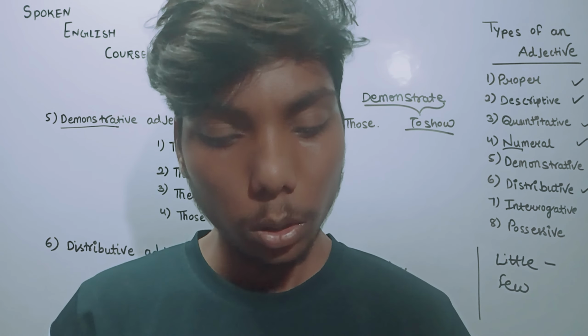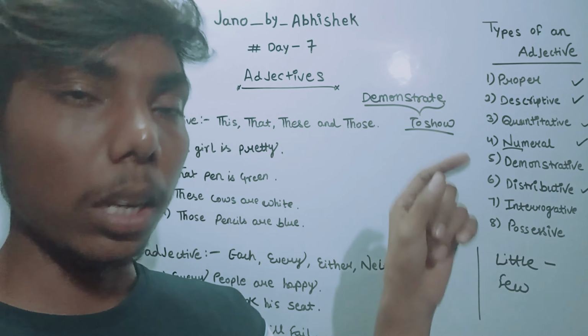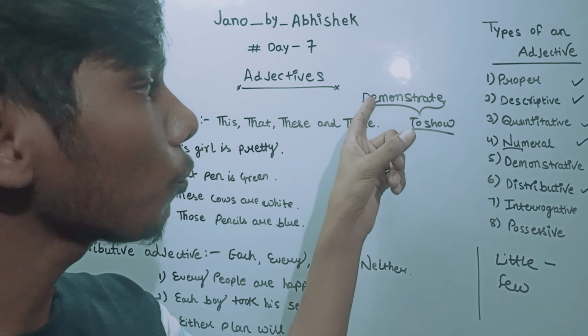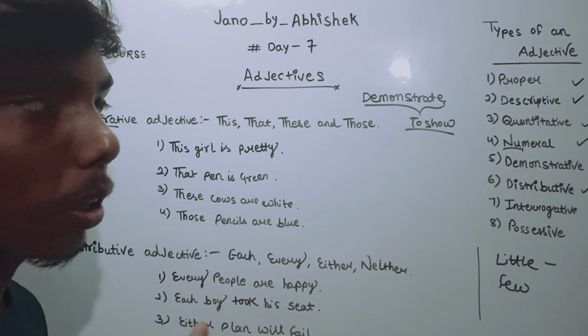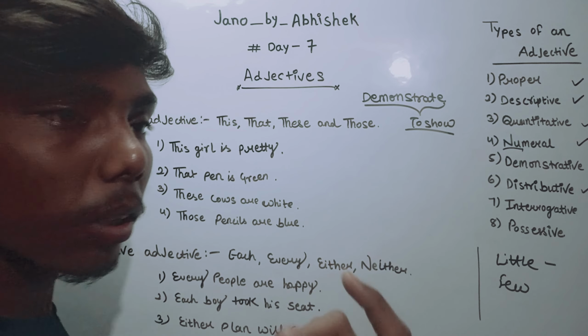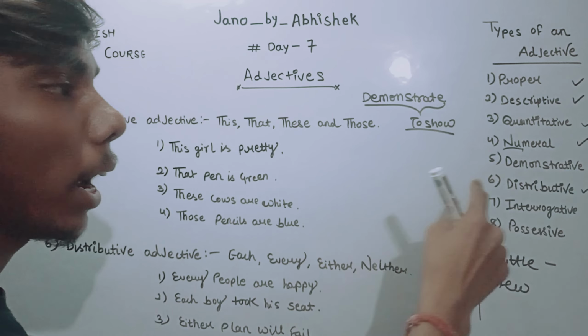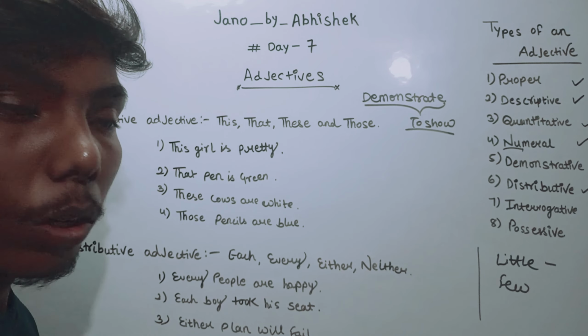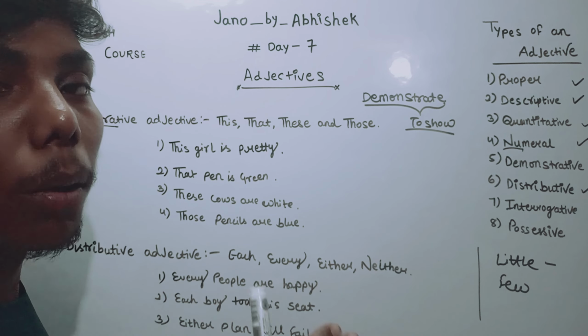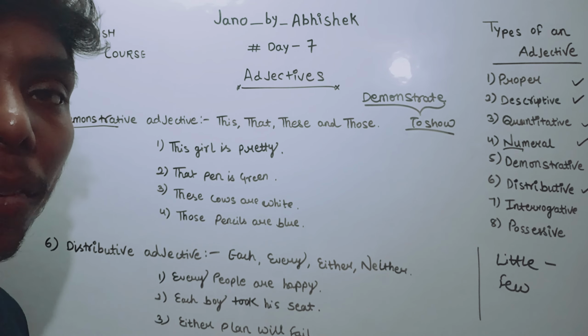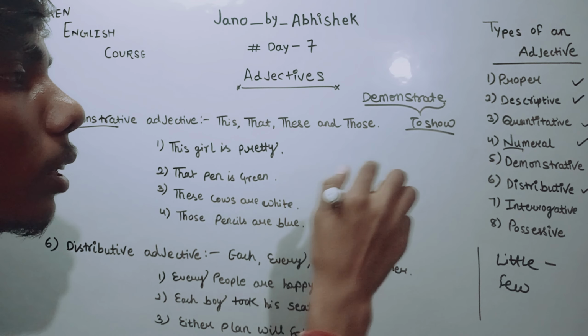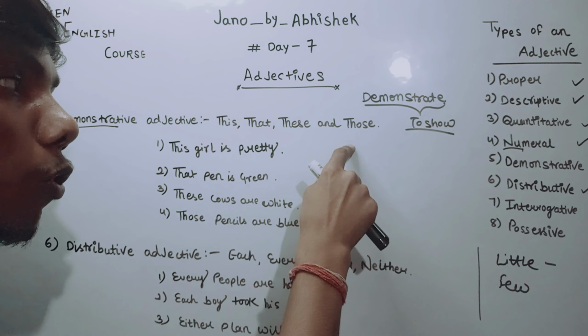These are the words which are showing, referring, pointing out someone or something. So we call those words demonstrative. And if we use these words to point out a noun or a pronoun, we say demonstrative adjective.